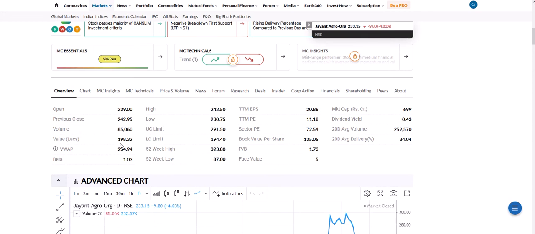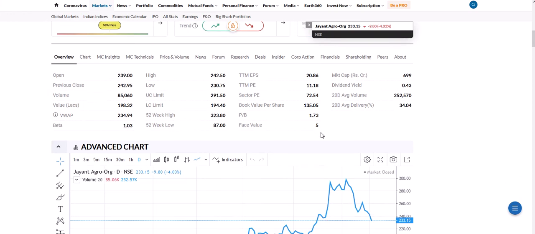You can see the open price, and the TTM EPS is showing 20.86, and the PE is 11.8. This PE is very reasonable here. Dividend yield is 0.4, which is also reasonable. Price to book value is only 1.73, so it is very good, and you can invest in it. Face value is 5.